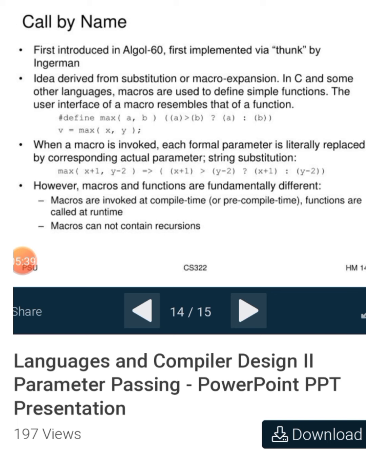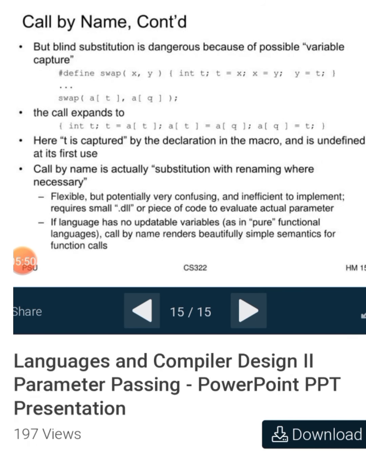However, macros and functions are fundamentally different. Macros are expanded at compile time. Functions are called at runtime. Macros cannot contain recursion. Blind substitution is dangerous because of possible variable capture. Here t is captured by the declaration in the macro and is undefined in the first case. Call by name is actually substitution with renaming where necessary. Flexible but potentially very confusing and inefficient to implement. It requires a small piece of code to evaluate actual parameters.